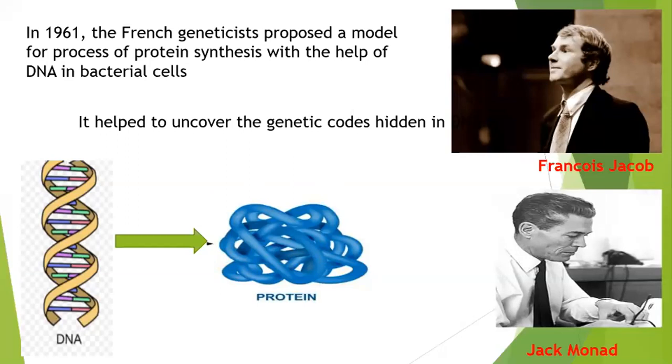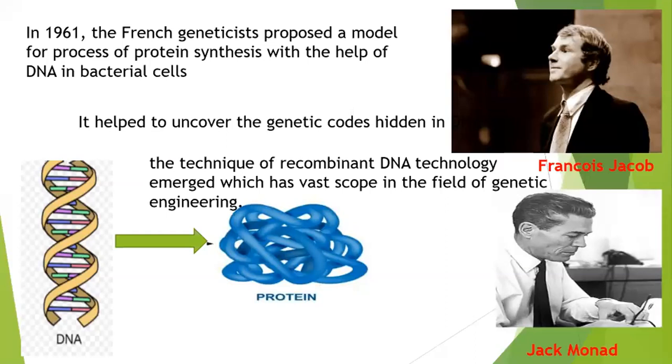Earlier, we did not know how our characters are transferred from one generation to another. But by knowing this fact, it became clear that genes which are transferred from generation to generation produce the same protein which was produced in the previous generation, and hence the characters are transferred. Okay, and a new technique was produced called recombinant DNA technology, which improved the scope in the field of genetic engineering.